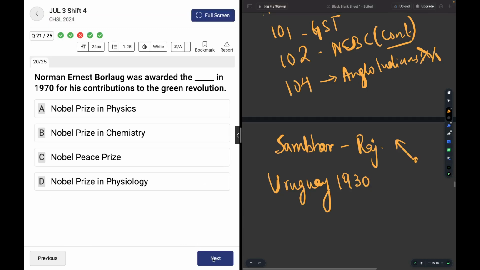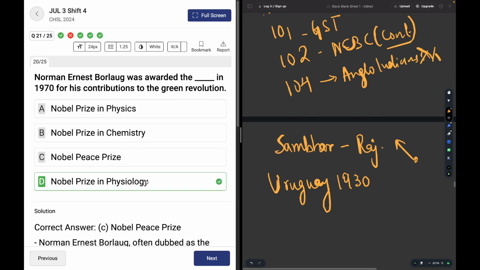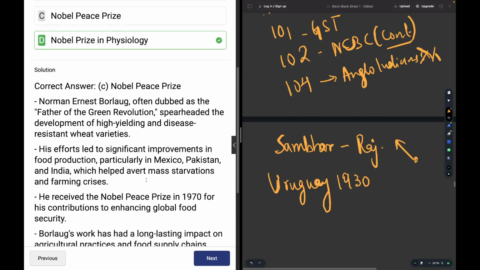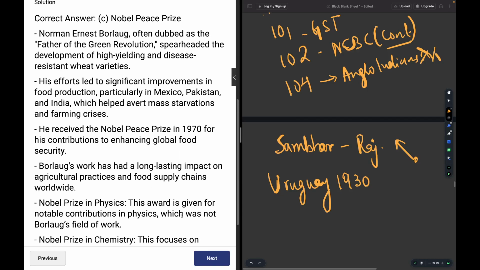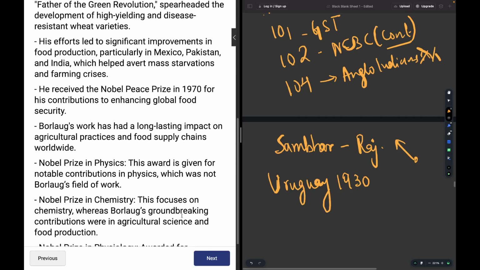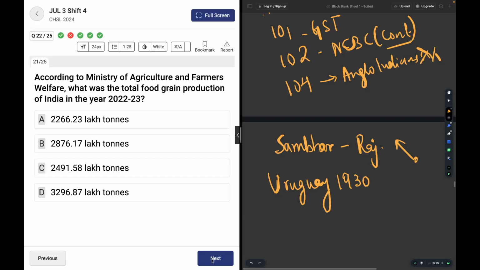Moving on. Norman Borlaug was awarded the Nobel Peace Prize in 1970 for his contributions to the Green Revolution, for HYV seeds. You may read about it over here, more on the left hand side.